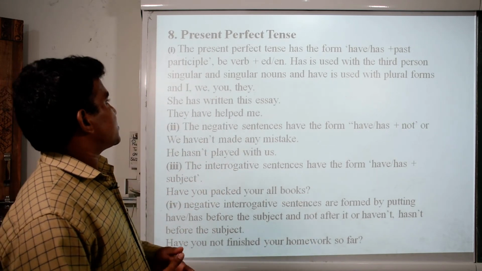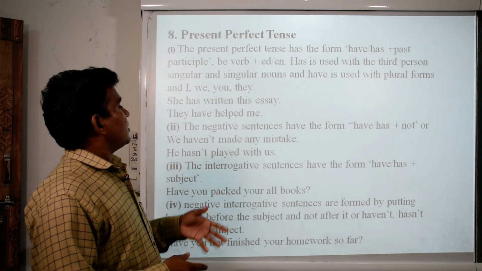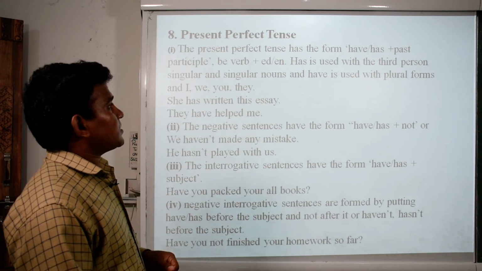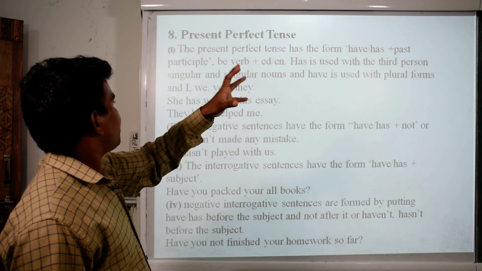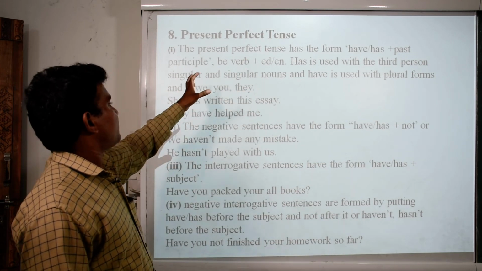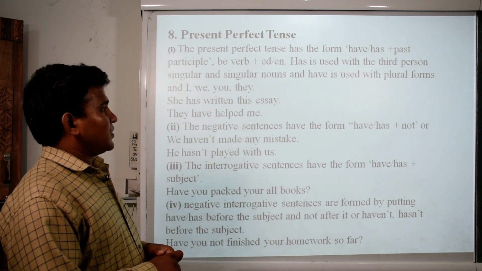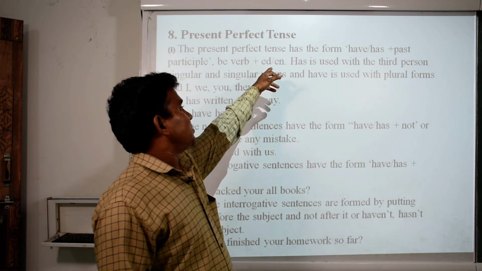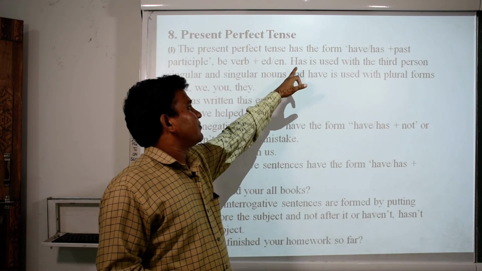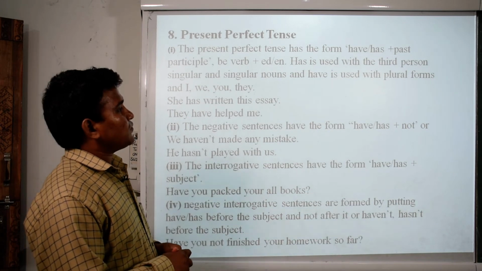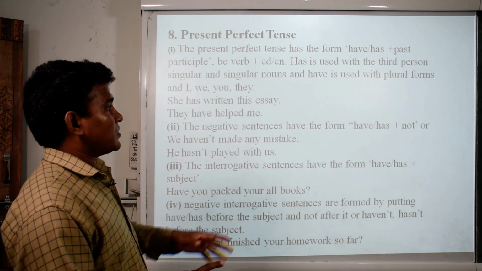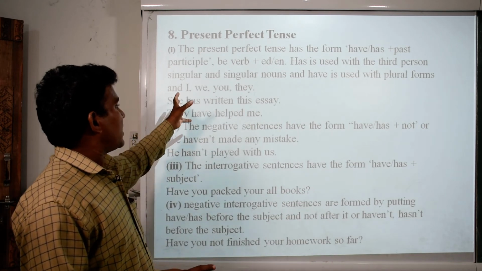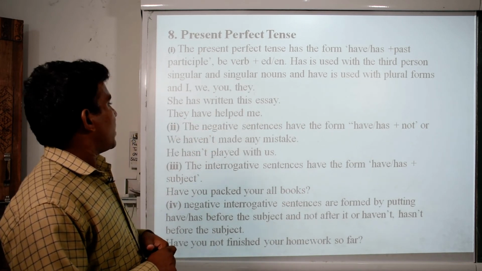Present perfect tense. We are now at the present perfect tense. The present perfect tense has the form has or have plus the past participle of the verb, like taken or happened. Has is used with the third person singular and singular nouns, and have is used with the plural forms and I, we, you and they.